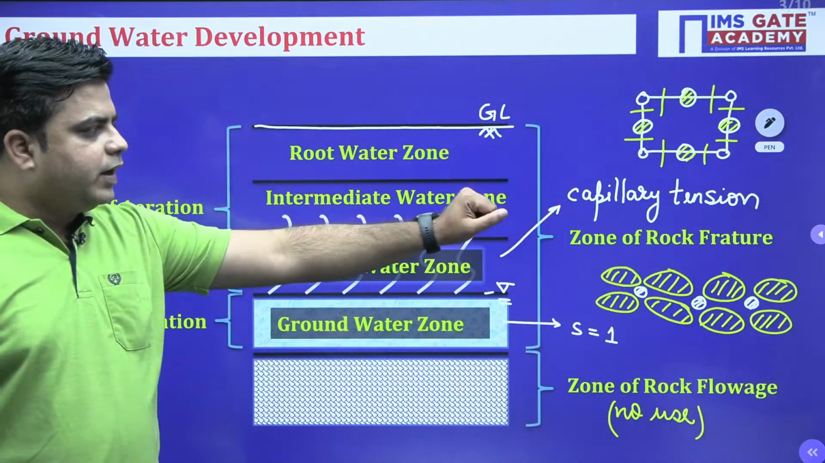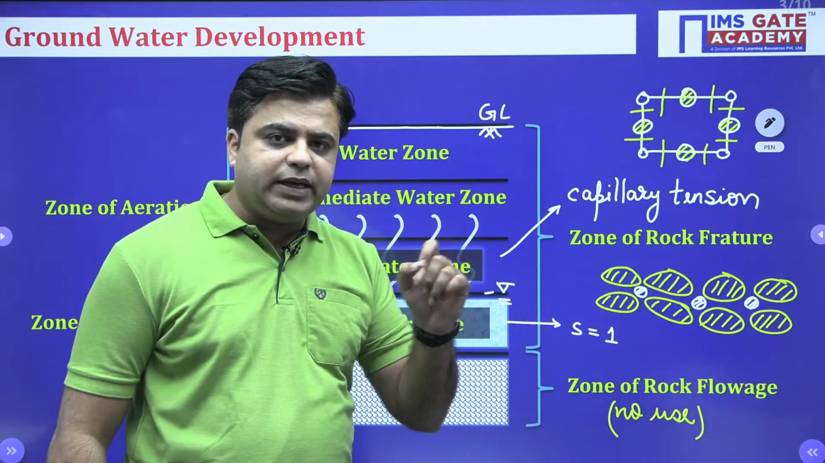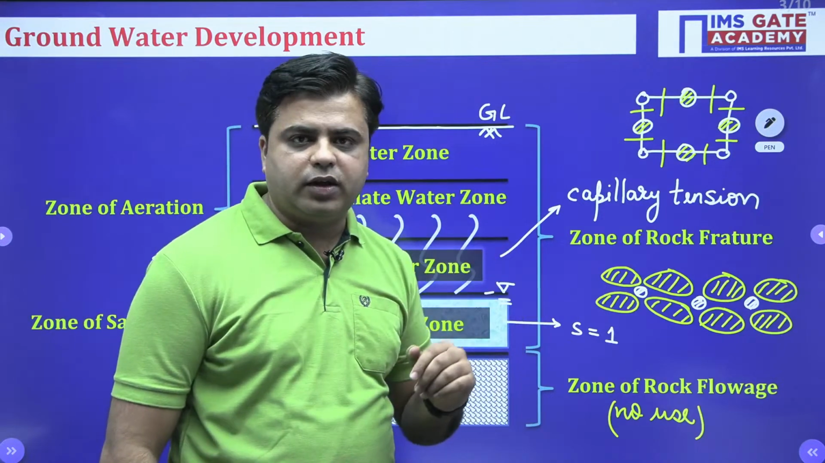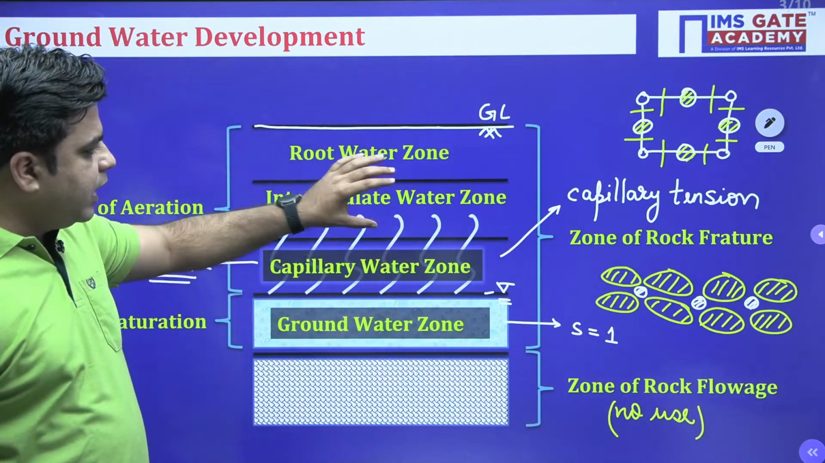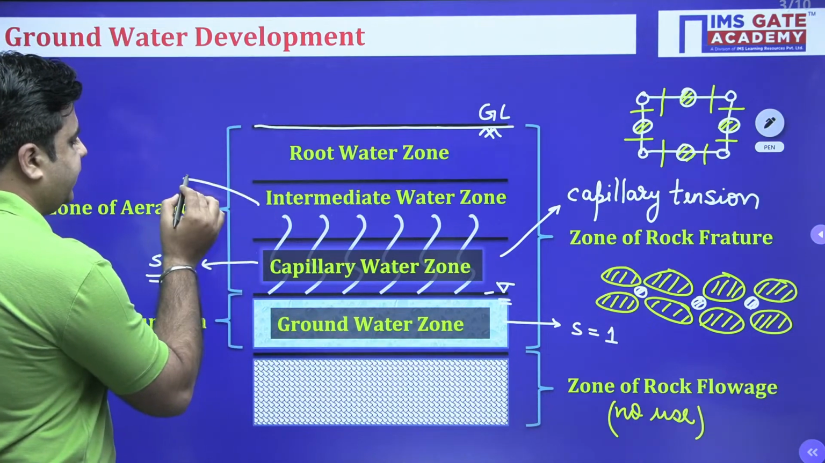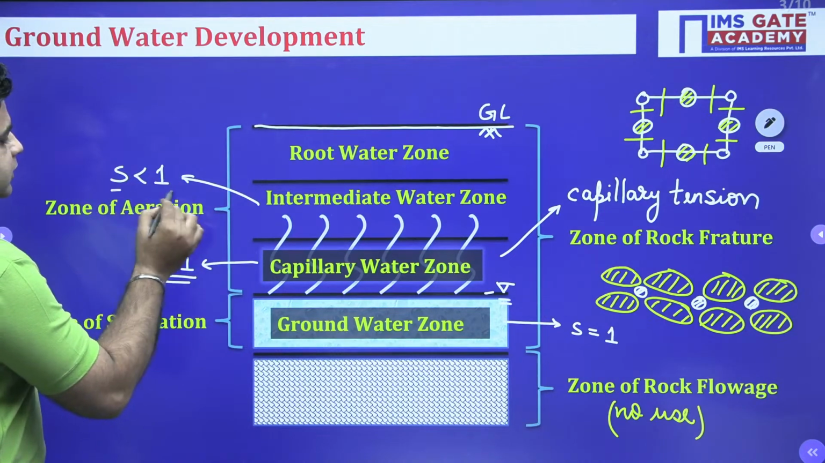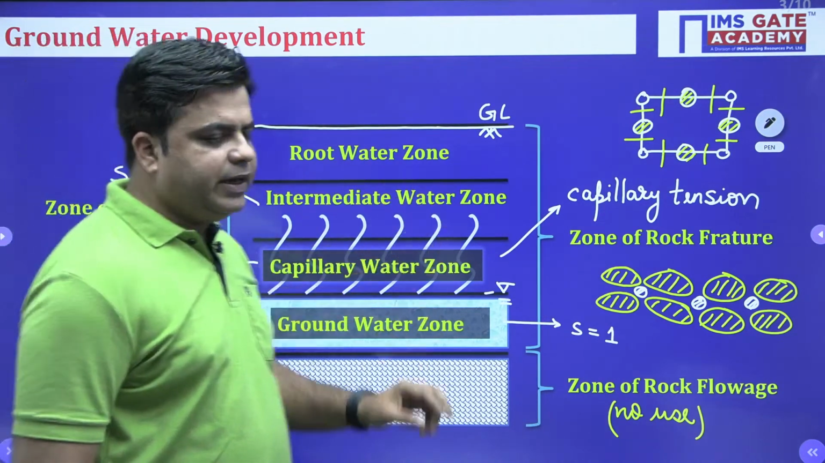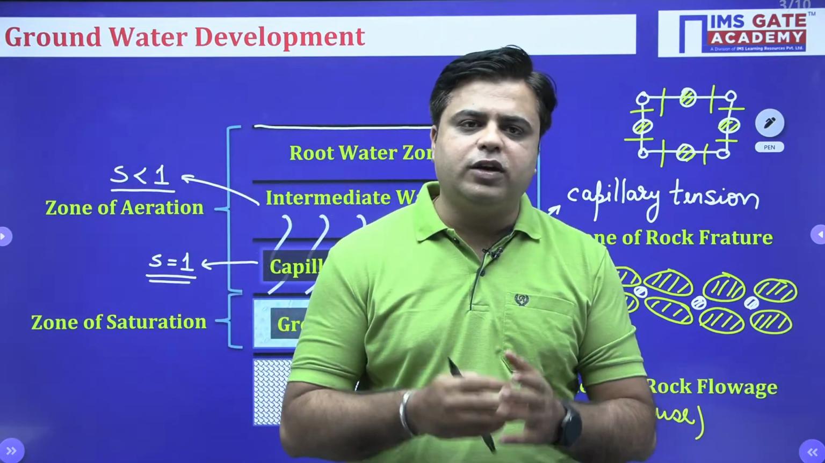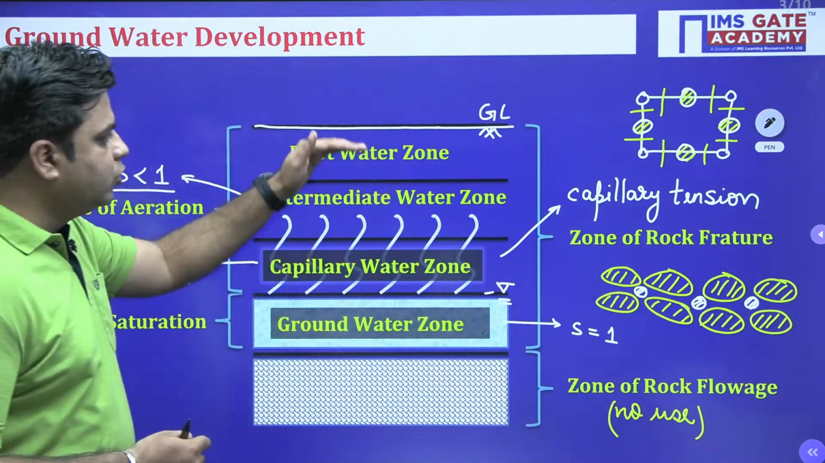In order to overcome this capillary tension, you need to supply an extra amount of energy, which makes this zone not at all feasible for the extraction of groundwater. Above this, you have the intermediate water zone. The degree of saturation for this intermediate water zone is less than 1. Since the degree of saturation is less than 1, again extraction of water from this zone is not feasible. Above that, you have the root zone.